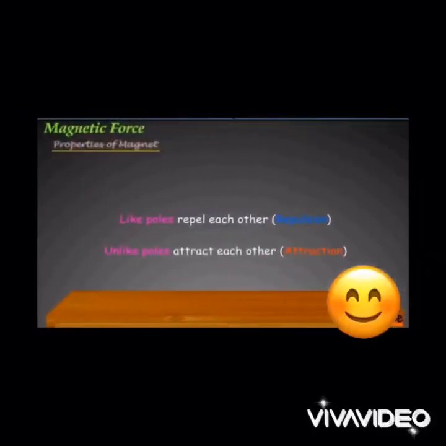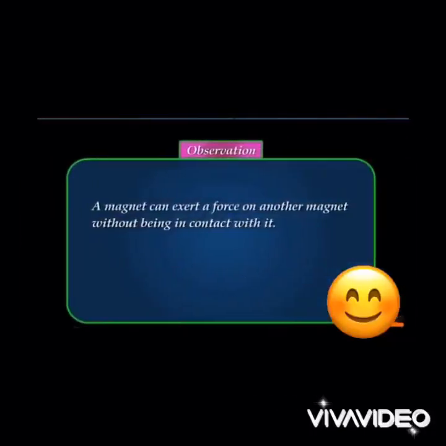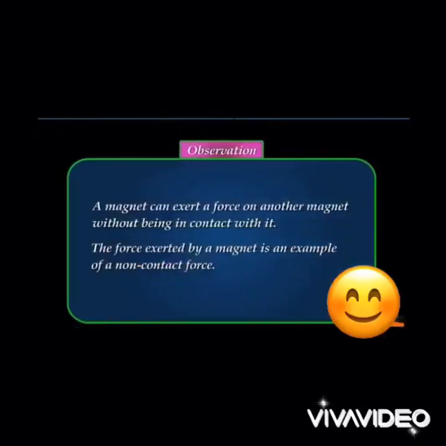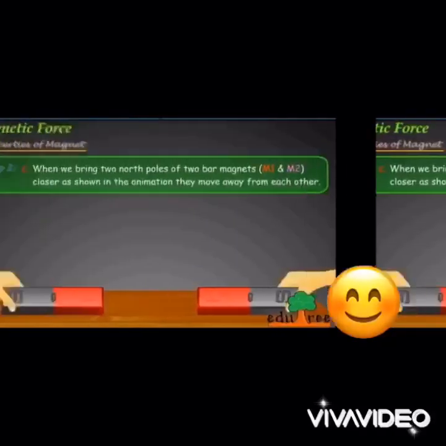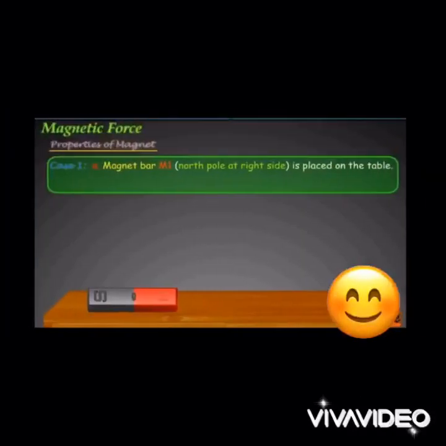So like poles repel each other, that is called repulsion, and unlike poles attract each other, that is called attraction. And a magnet can exert a force on another magnet without being in contact with it. Such a type of force is the non-contact force, and this is a magnetic force. And you should know about the different properties of magnet, that magnet all